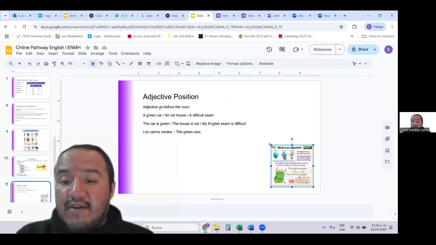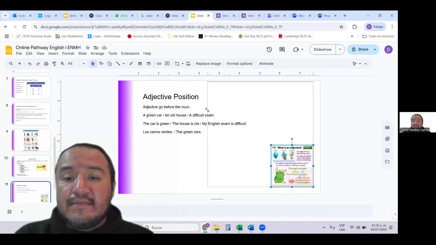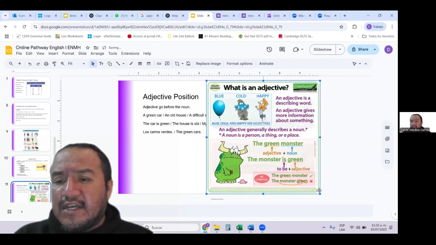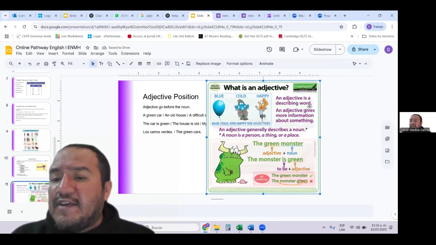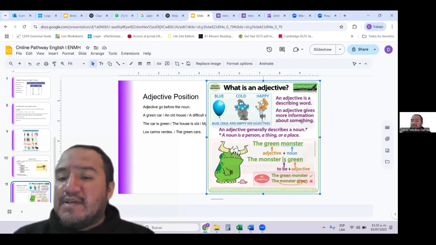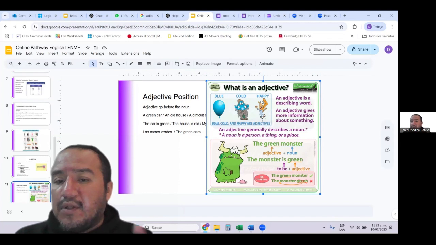Here we have a little infographic that I took from the internet. I'm going to maximize it. And it's more or less what we have considered here in this chat. And it says, what is an adjective? An adjective is a describing word. Again, the description, it's giving characteristics. An adjective gives information about something. For example, blue, cold, and happy. An adjective generally describes a noun.